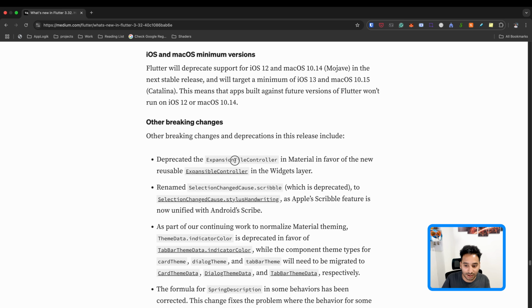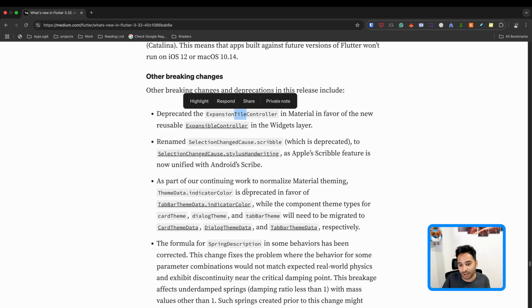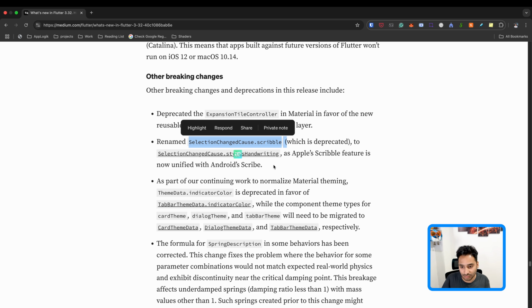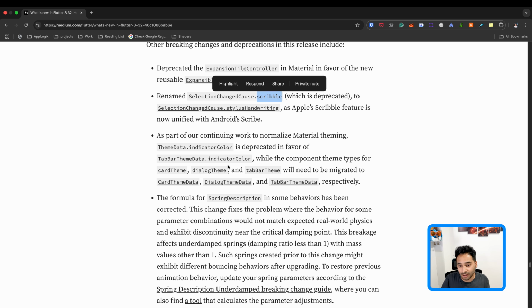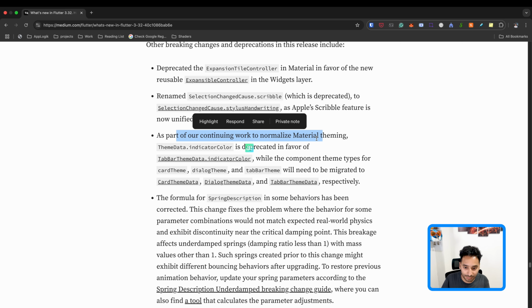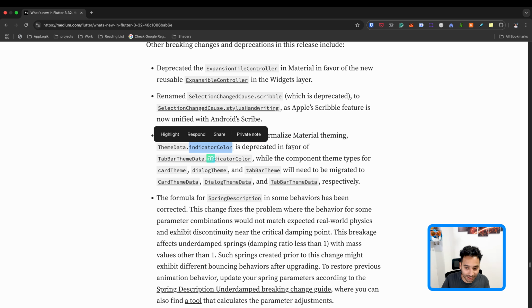So as you see here, Tile is removed from the name, and this thing is renamed. So it is now stylus handwriting instead of scribble. And here we have the Material theme naming change. So indicatorColor is deprecated and it is inside the TabBarThemeData instead of ThemeData. So you need to move it here.